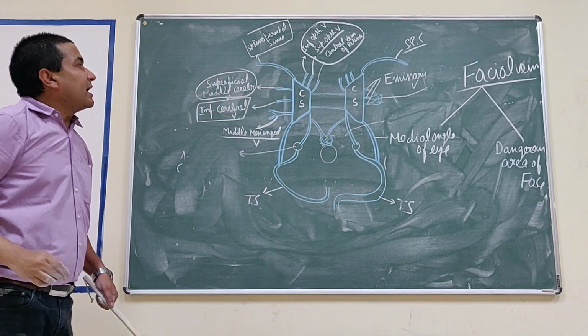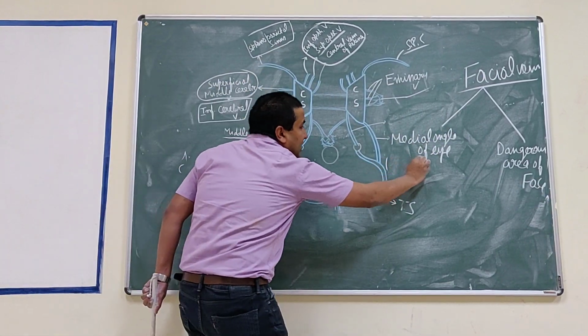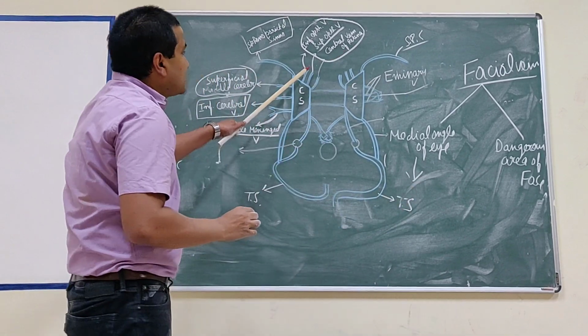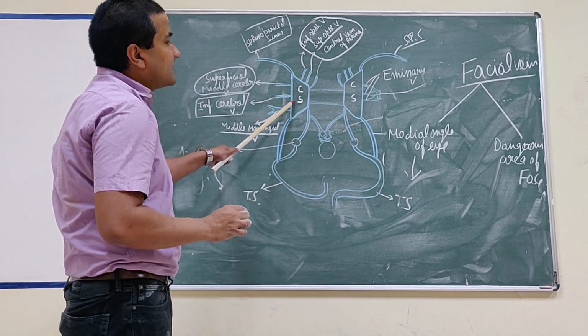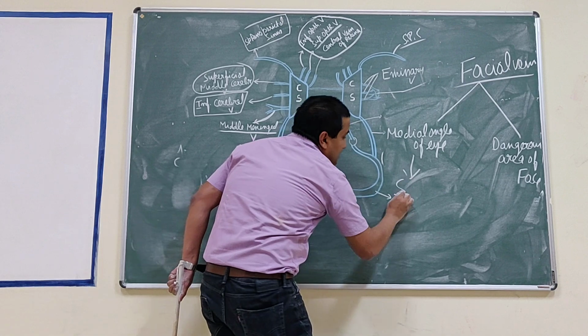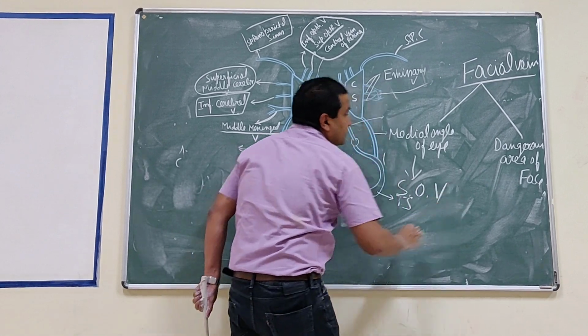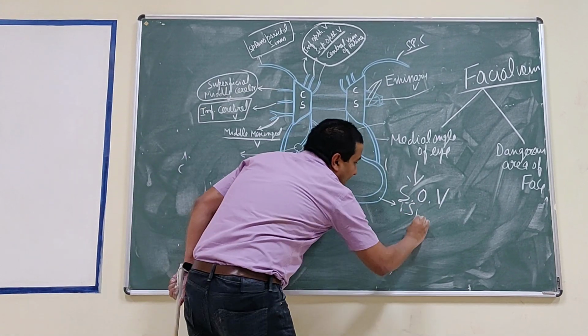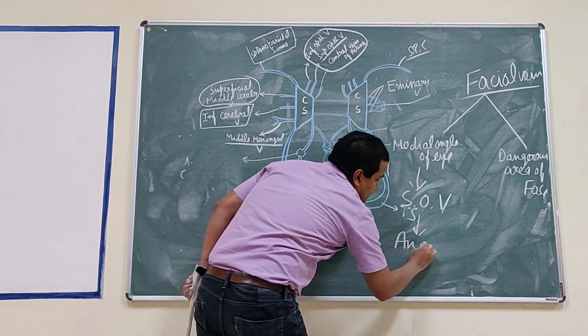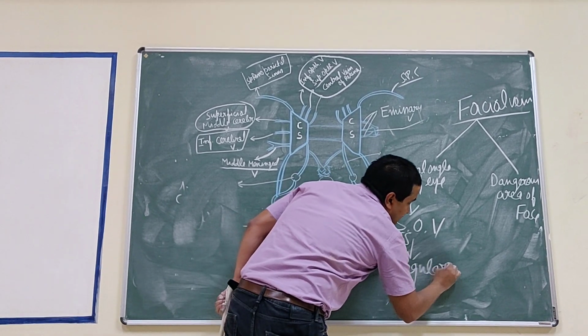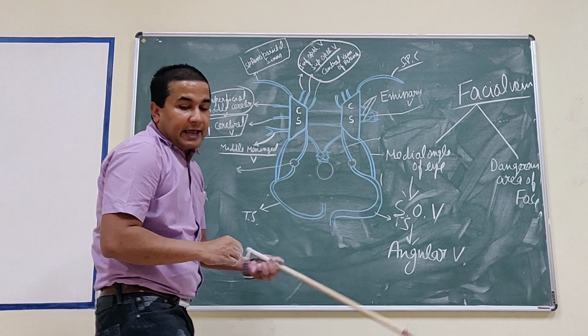Now the medial angle of the eye, this is the superior ophthalmic vein, which we have discussed, one of the tributaries of this cavernous sinus. This superior ophthalmic vein is connected with the angular vein. What is the angular vein?